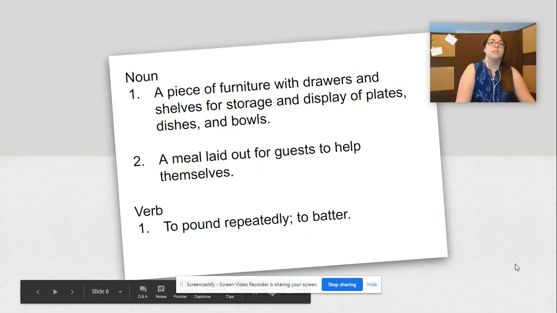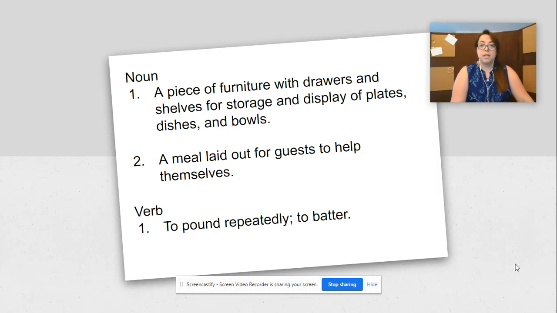Okay, so as a noun, buffet means a piece of furniture with drawers and shelves for storage and display of plates, dishes, and bowls. It can also mean a meal laid out for guests to help themselves, like in our example sentence. When you use it as a verb, it means to pound repeatedly or to batter.